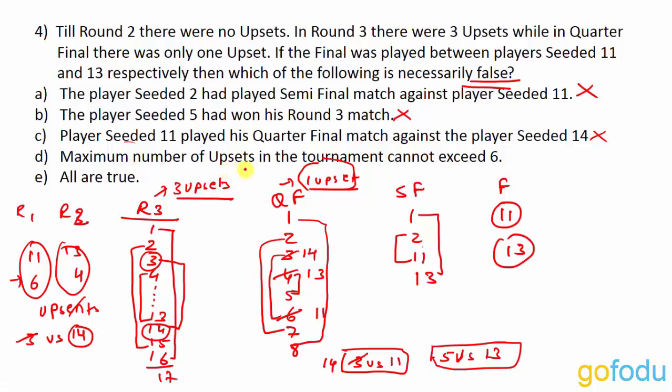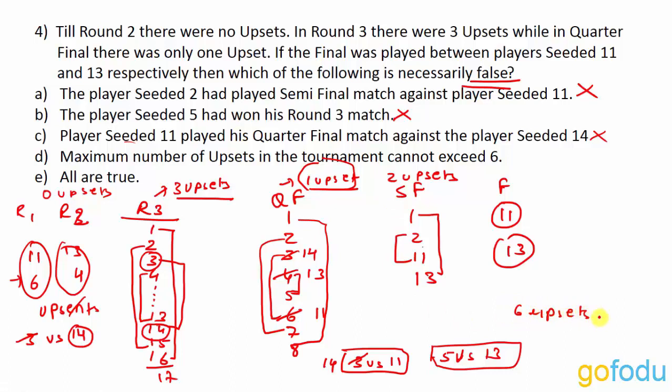Last, maximum number of upsets in the tournament cannot exceed 6. Let us check once. In round 3, there were 3 upsets. There were no upsets in round 1 and round 2. In quarterfinal, there was 1 upset. In semi-finals, there should definitely be 2 upsets to make 11 and 13 reach the final, correct? Till now, how many upsets do we have? 3 plus 1, 4 plus 2, 6 upsets as of now, right?